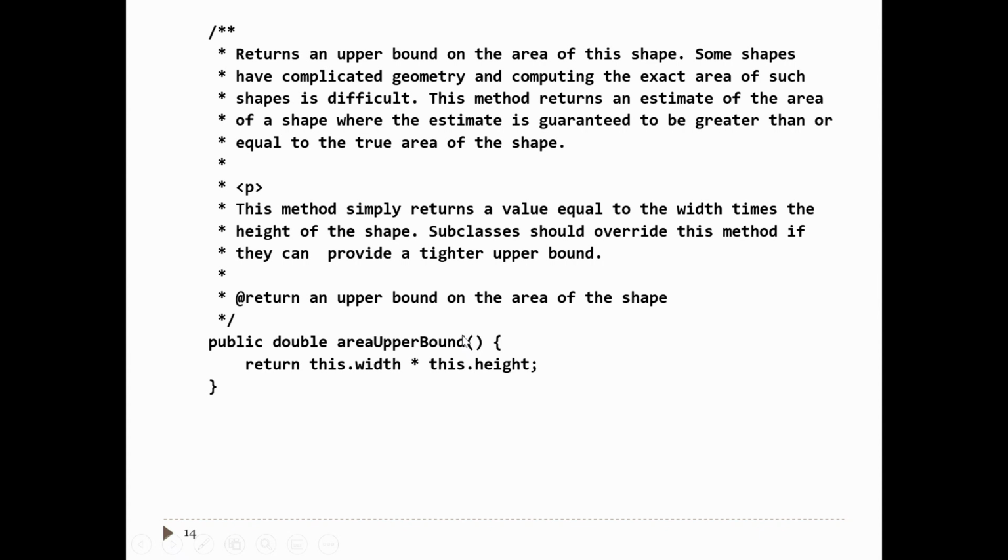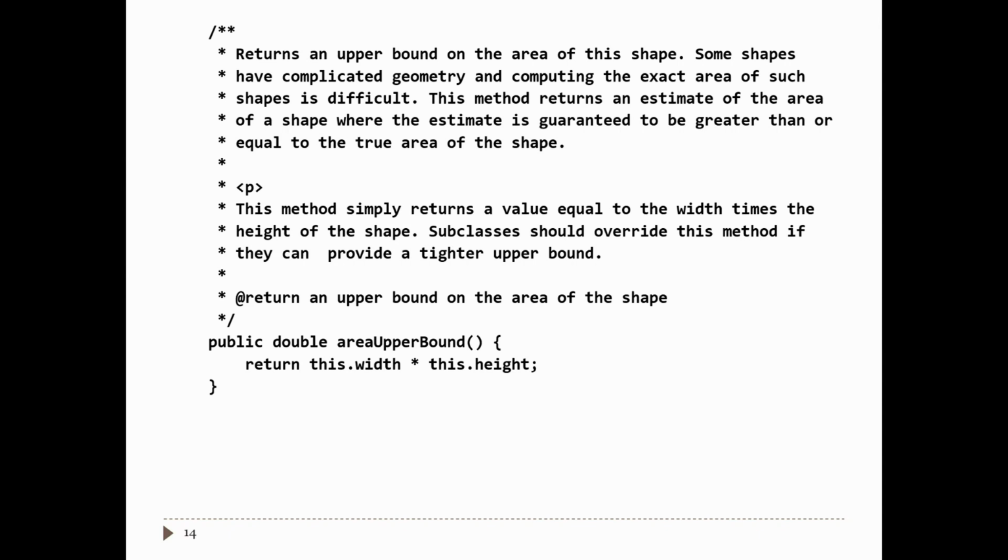Area upper bound. So here's another method. This method promises to return an estimate of the area of a shape. Now, why an estimate? Because you can have a complex shape. If you draw some smooth, curved, two-dimensional shape, it's very hard to calculate the area of that shape exactly. So area upper bound promises to return an estimate of the area of the shape. Furthermore, it promises that the estimate is always greater than the true area of the shape.